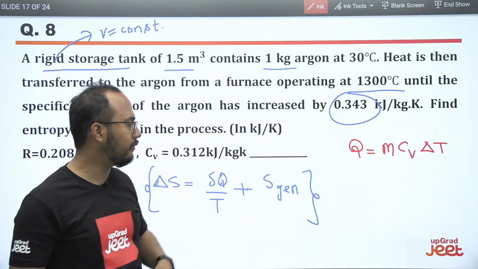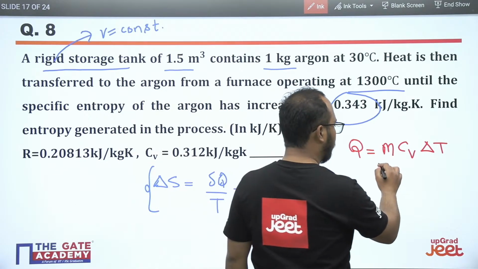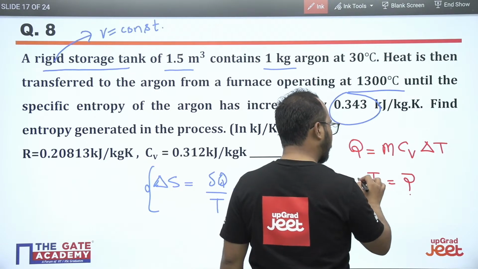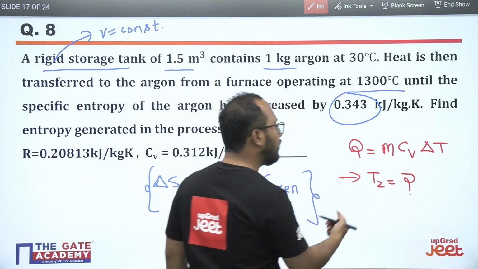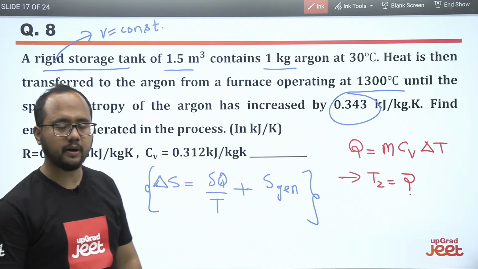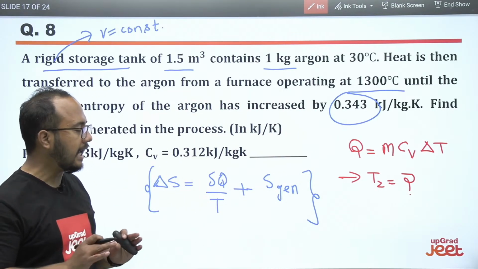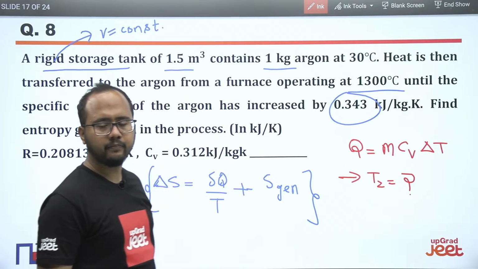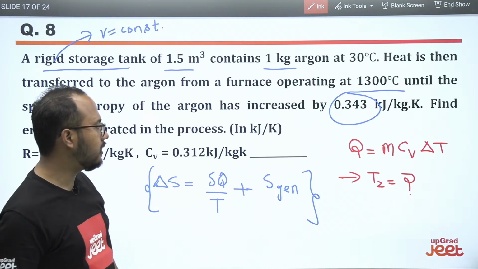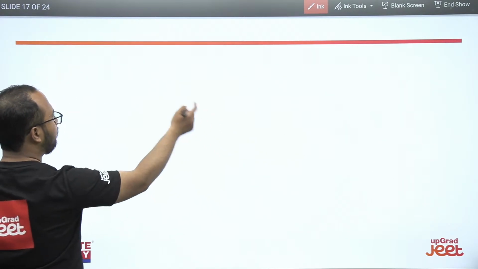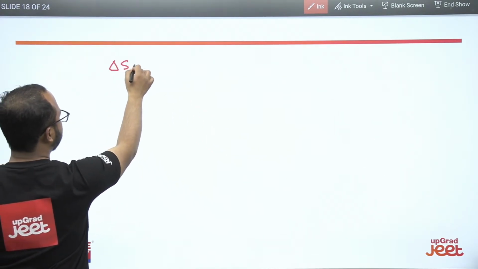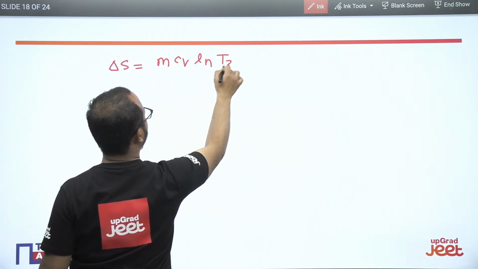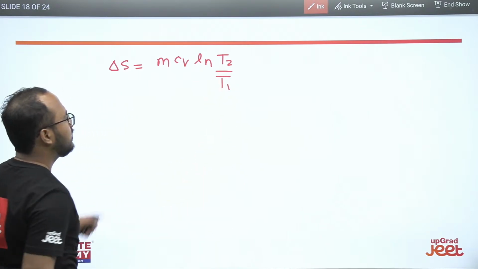So again we are stuck here. We don't know the T2 value. First of all, we have to calculate the value of T2, then only we will be able to find Q, the heat transfer. So how can we calculate T2 here? They have mentioned the increase in entropy. So directly using this formula, delta S is given, now we can use the formula delta S = mCv ln(T2/T1).